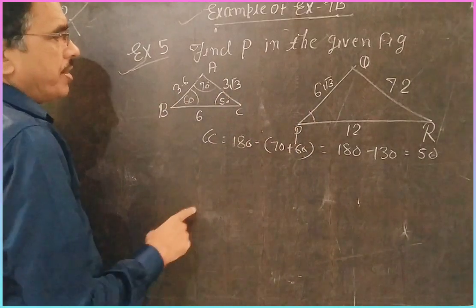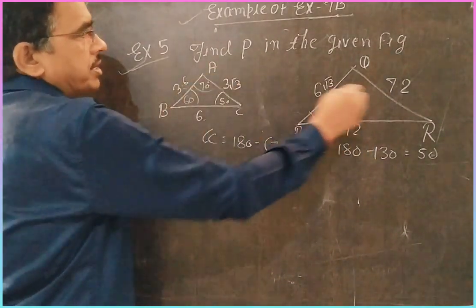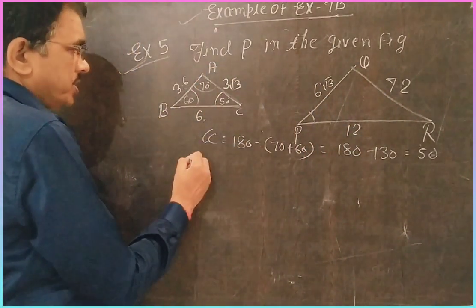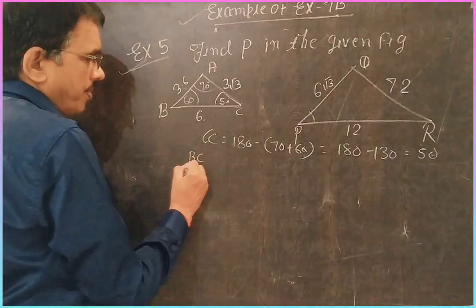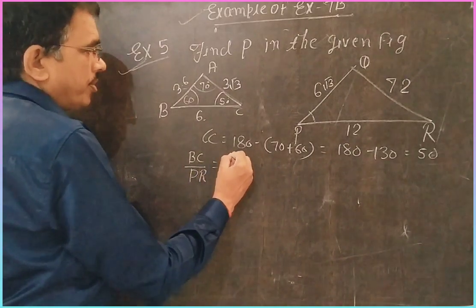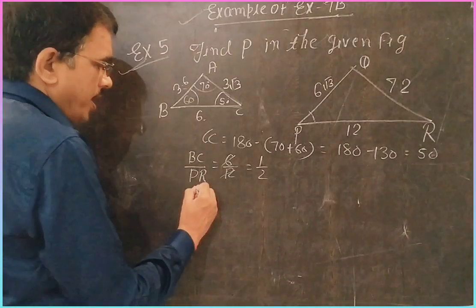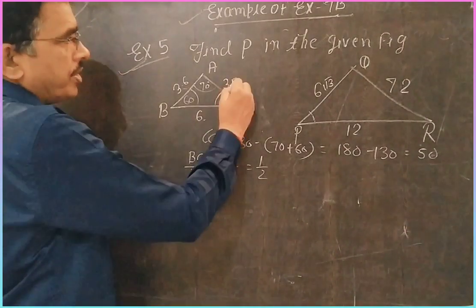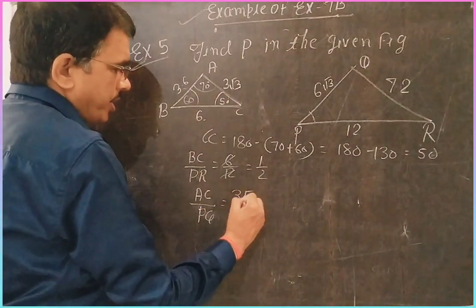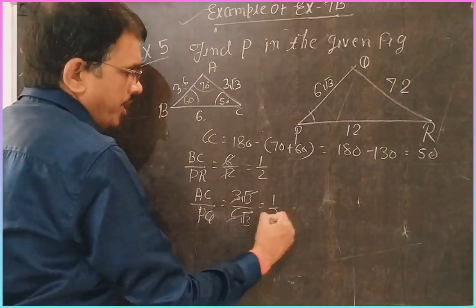Now find the relation between them. Here is 6, here is 12, here is 3.6, here is 7.2, here is 3 root 3, and here is 6 root 3. So first we write BC by PR is equal to 6 by 12, that is 1 by 2. Next AC by PQ is 3 root 3 by 6 root 3, which is 1 by 2.